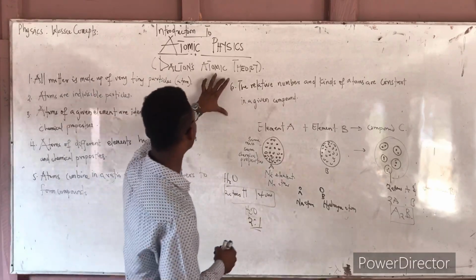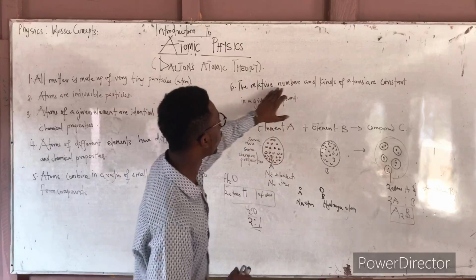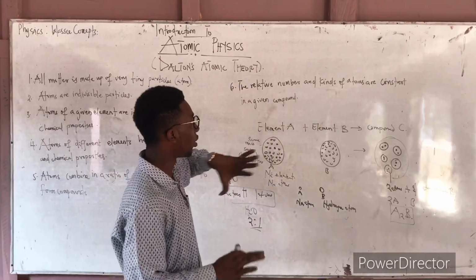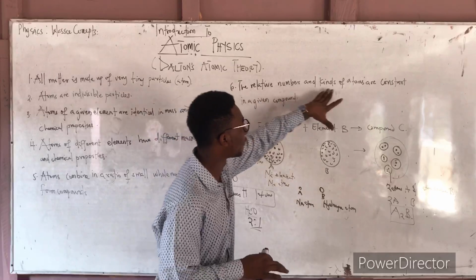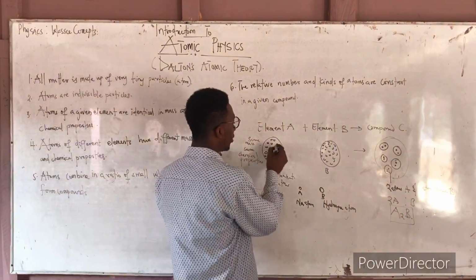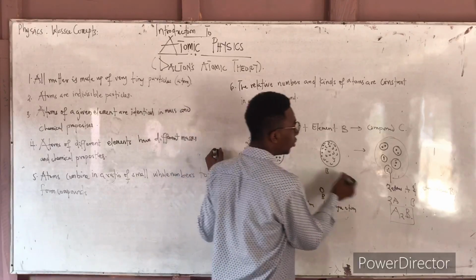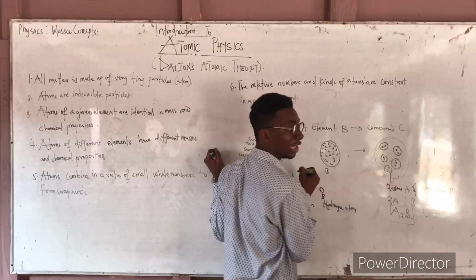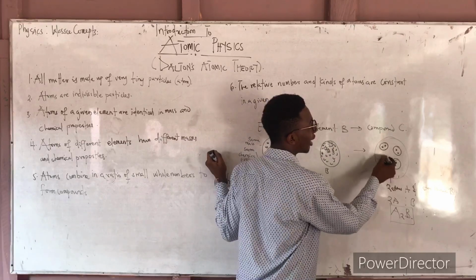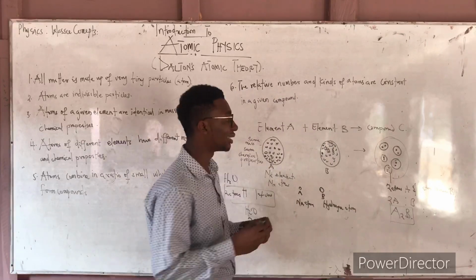The last one says the relative number and kinds of atoms are constant in a given compound. The relative number and kinds of atoms are constant in a given compound. So the kind of atom A here will be the same as the kind of atom A here, and the kind of atom B will be the same as the kind of atom B here. And they are constant in this given compound.